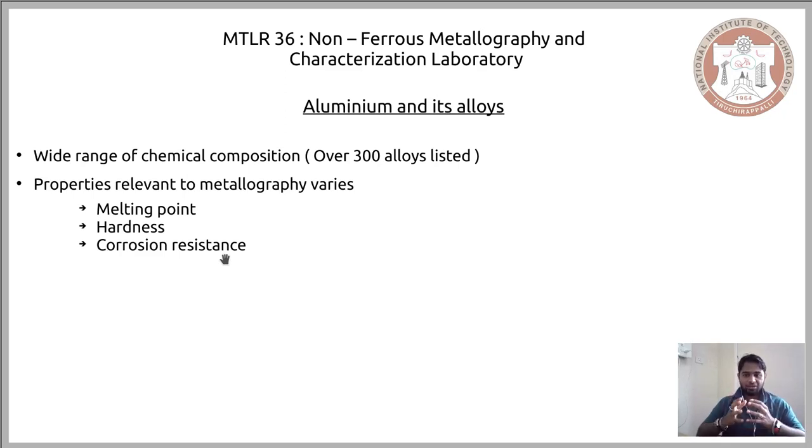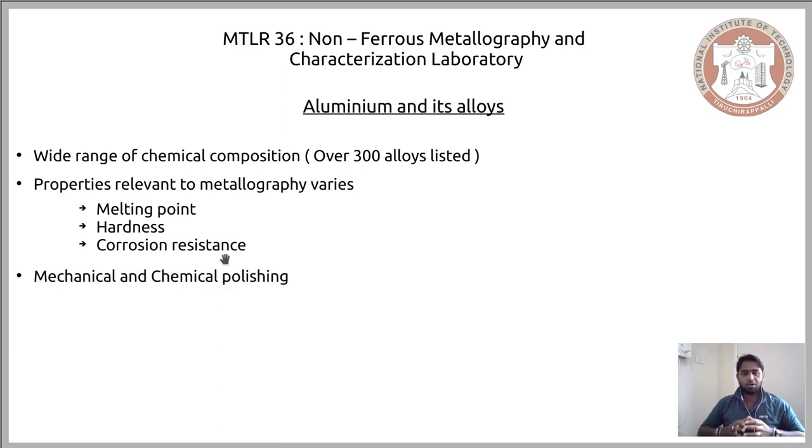The properties that are relevant to us are melting point, hardness, and corrosion resistance, and these properties significantly vary across the different alloys. To put it more specifically, depending on the alloying elements that constitute each of the aluminum alloys, these properties vary, and therefore you have to be very clear on choosing the appropriate metallographic techniques.